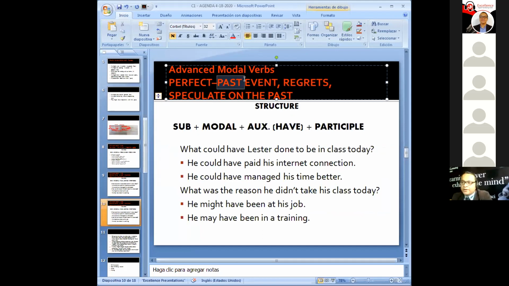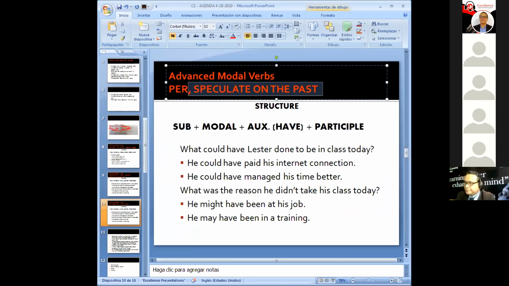Okay, so in the third form, we're going to use perfect continuous. And with that, we're going to finish today, okay? We're going to wrap it up with this one, and we'll pick it up in our next Thursday class, all right? Okay, so how are you going to use perfect continuous?